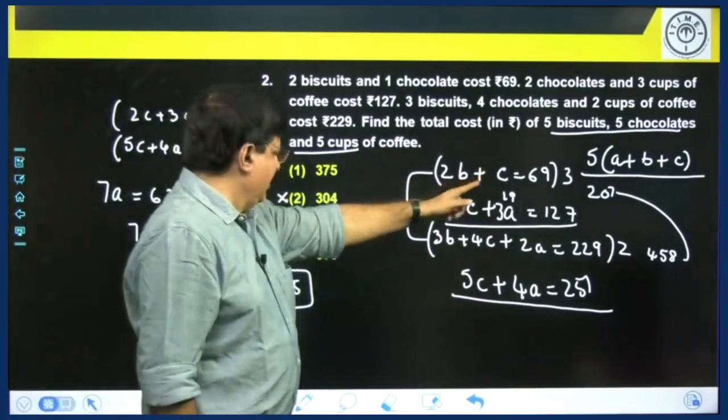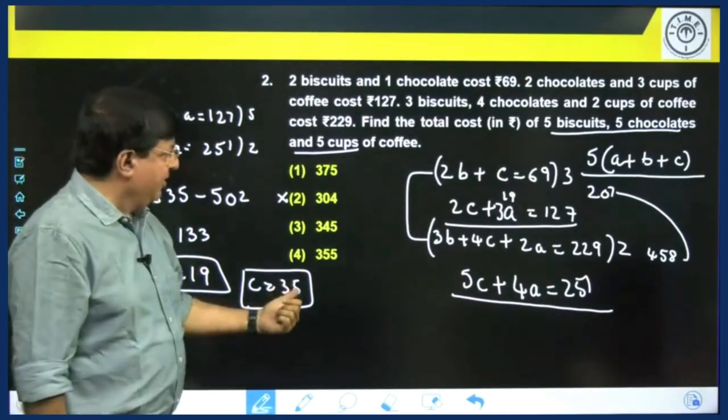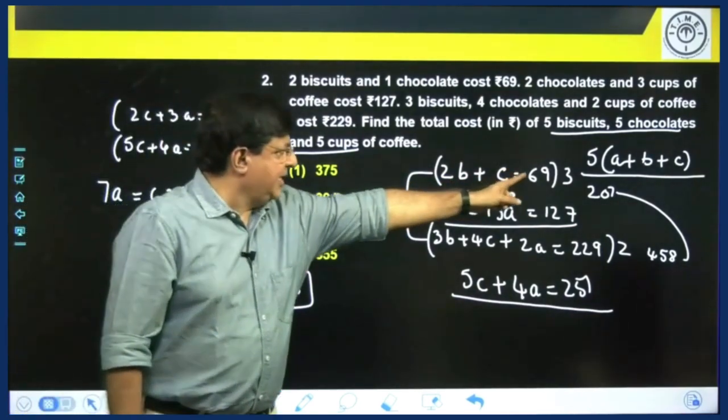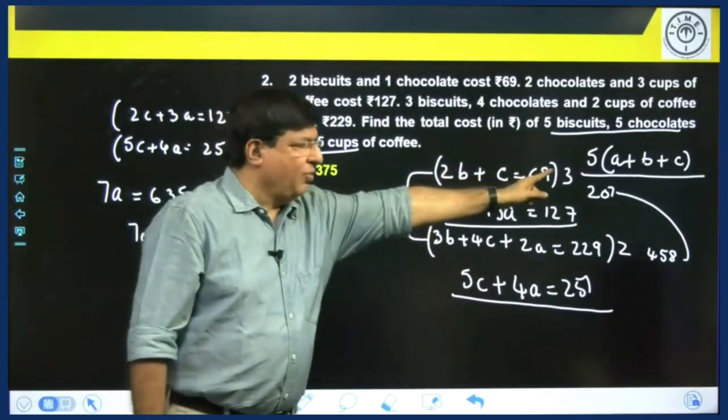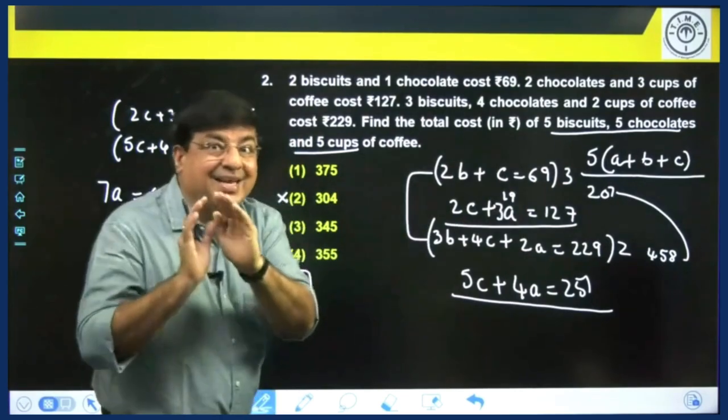Take the first equation. Chocolate value you got as 35. Substitute 35 here. 69 minus 35, 34. 2B is equal to 34. What is B? 17.